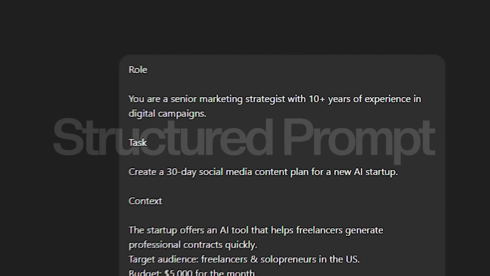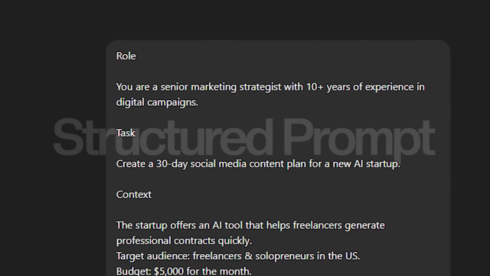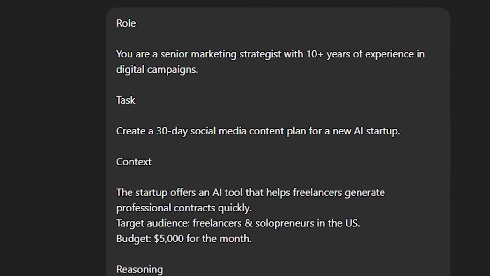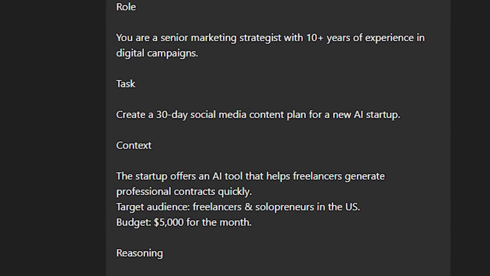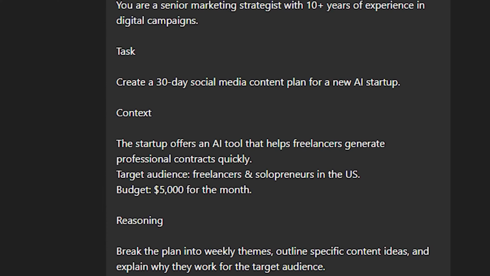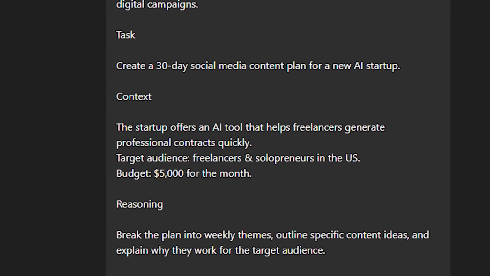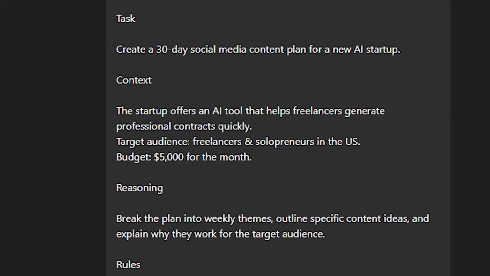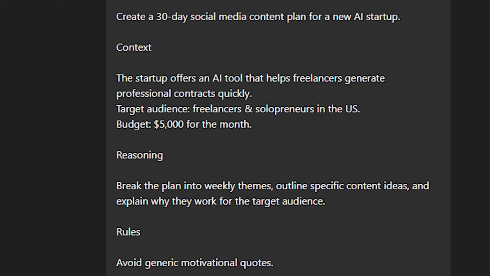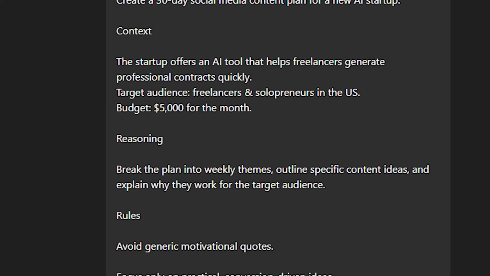Now let's try to implement the structured prompt. Here I have used the 7-step formula which I have shared with you, by defining the role, task, and the context background: the startup offers an AI tool that helps freelancers generate professional contracts quickly. And I have kept the target audience as freelancers and solopreneurs in the US, and the budget is $5,000 for the month. So I have defined the reasoning and added some rules.